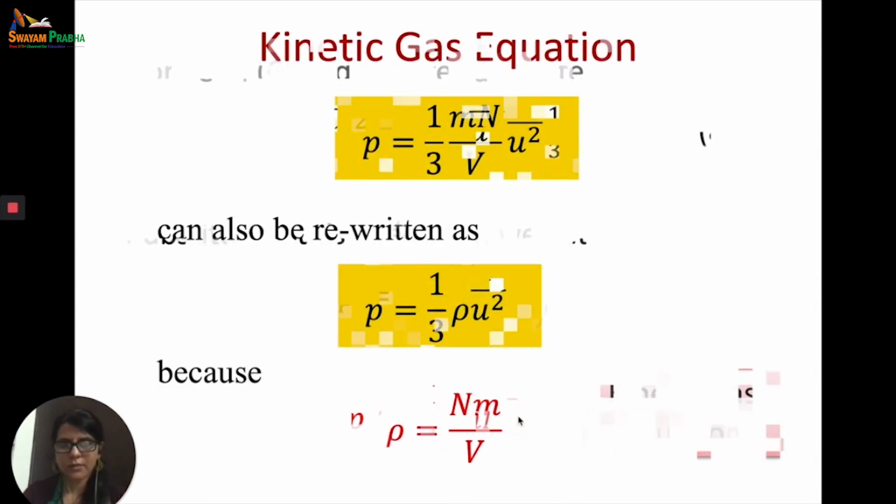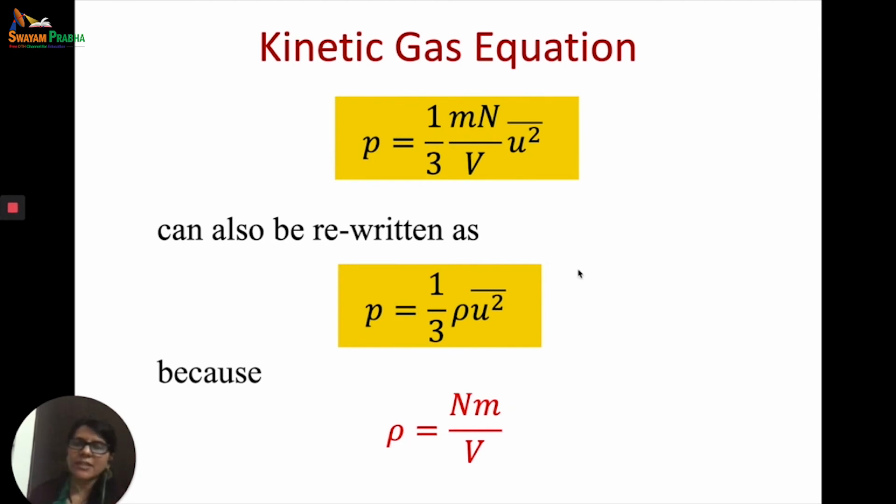So now our kinetic gas equation is P is equal to 1 by 3 mn by V u bar square. Because we know that density is equal to mass upon volume, this can also be written as P is equal to 1 by 3 rho u bar square, because rho is equal to nm by V. I'm repeating, density is equal to mass upon volume; m into n is the mass of the gas divided by volume, so we get the density of the gas.